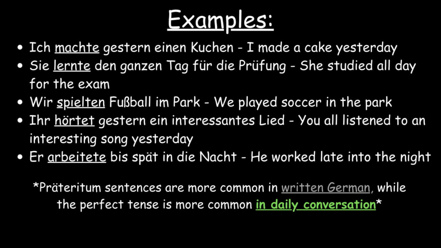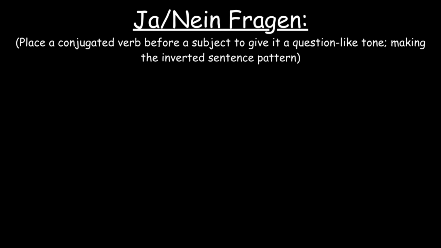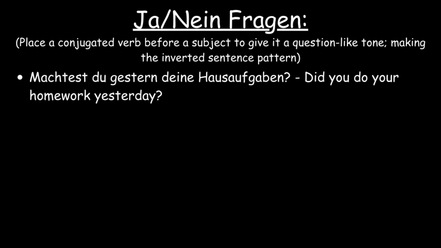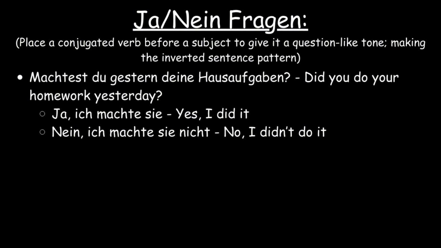Nonetheless, another way to use regular verbs in the past is in yes or no questions. When asking questions using regular verbs, place a conjugated verb before a subject to give it a question-like tone, thereby making the inverted sentence pattern. Using the verbs I showed previously, some examples are: Machtest du gestern deine Hausaufgaben? The responses can be: Ja, ich machte sie. Nein, ich machte sie nicht.